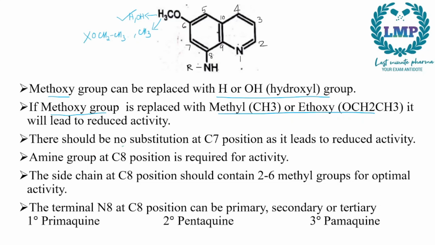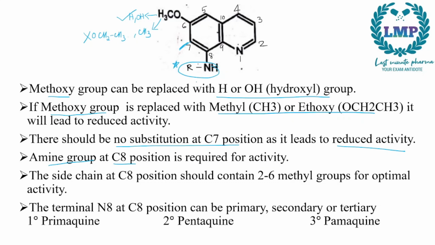Next there should be no substitution in C7 position as it leads to reduced activity. So the C7 position right here in 4-aminoquinolines was substituted by chlorine. Here it is not substituted. If substituted, it leads to reduced activity. Next is the amine group. So the amine group at the C8 position is required for the activity. So this is also required for the activity.